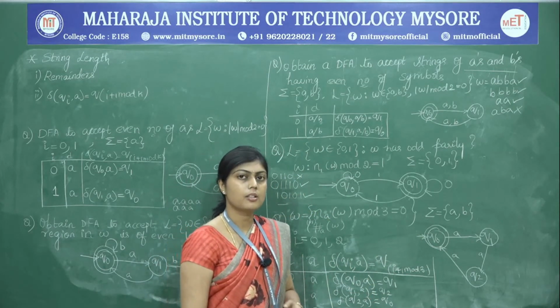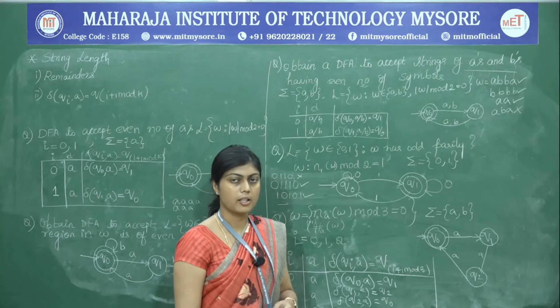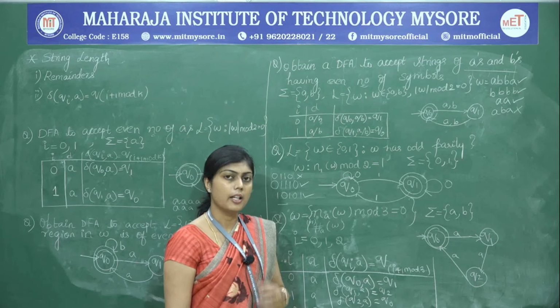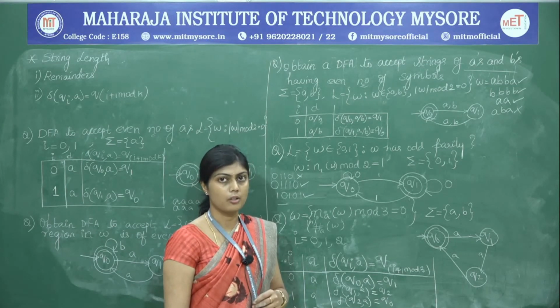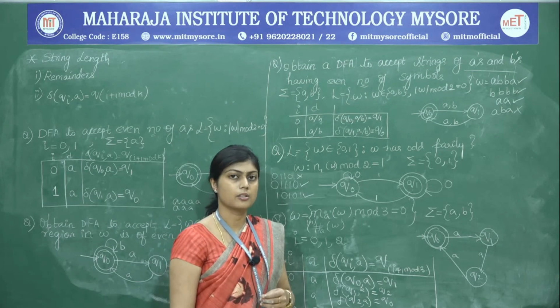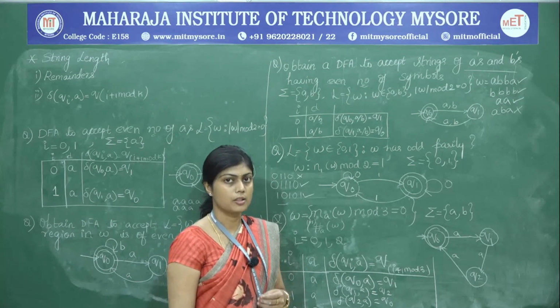Because the constraint is given only on the number of A's and not on the number of B's. Therefore, we were interested in the A transitions first to make sure that the number of A's is always a multiple of 3, and now we can go ahead and design the transitions for B from each of the states.